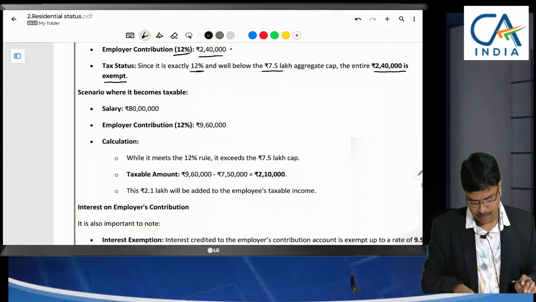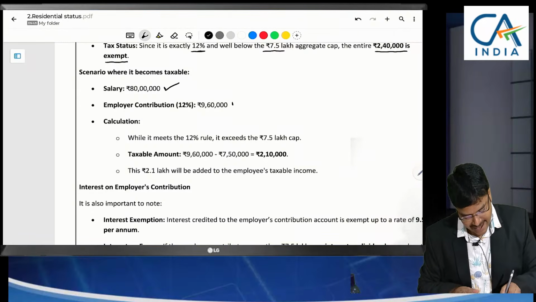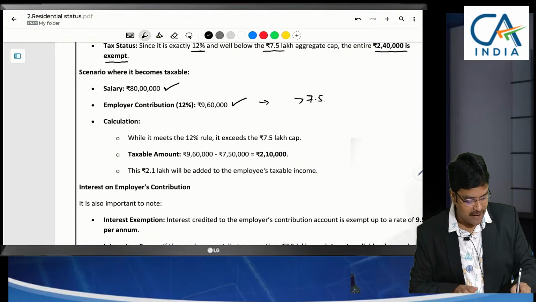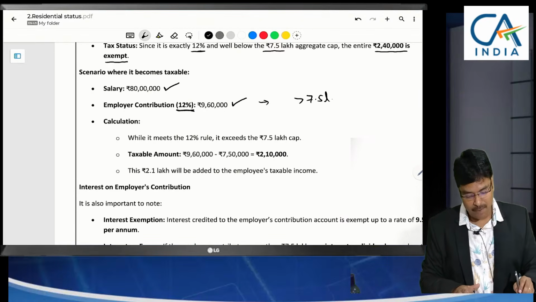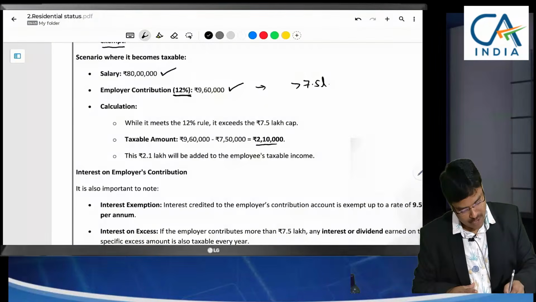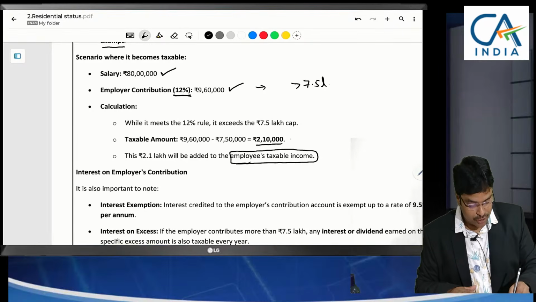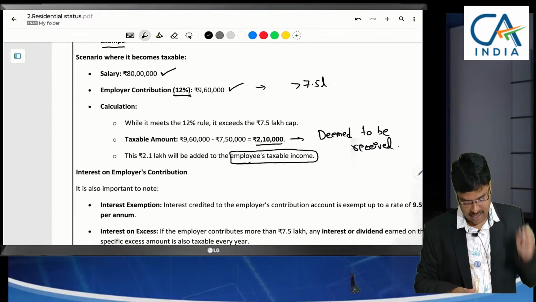Now let me continue. When salary is 80 lakhs and employer's contribution is 9,60,000, that means the contribution is greater than 7.5 lakhs. It might be within the 12% limit, but here the maximum cap of 7.5 is fixed. How much additionally have you given in this case? 2,10,000 will be added to the salary. That means this 2,10,000 will be deemed to be received in India. Am I clear, sir?